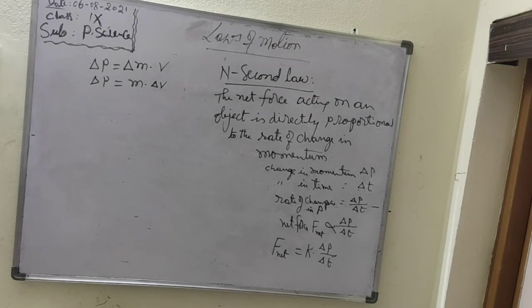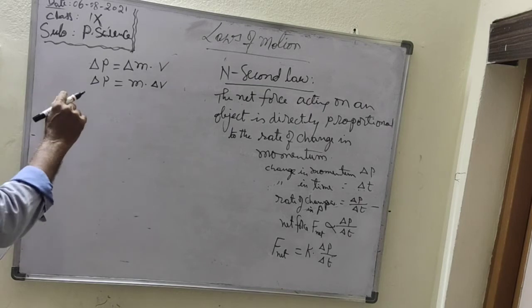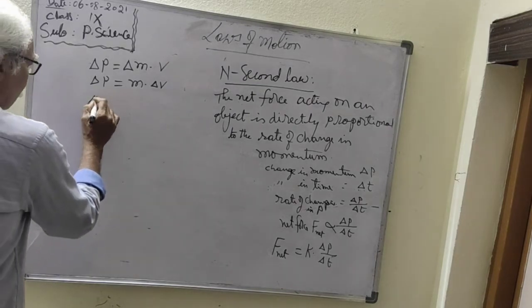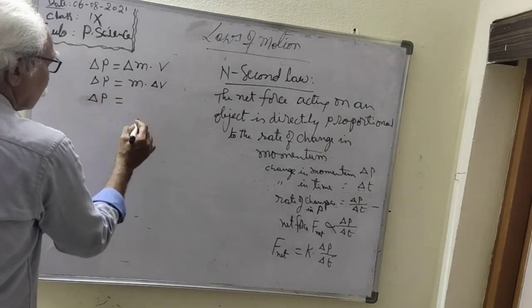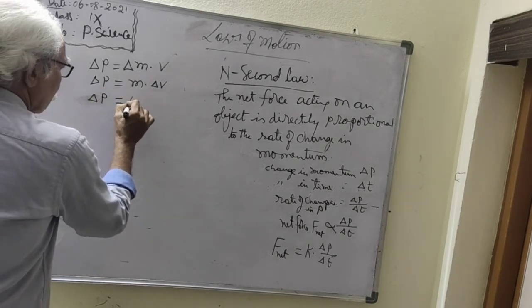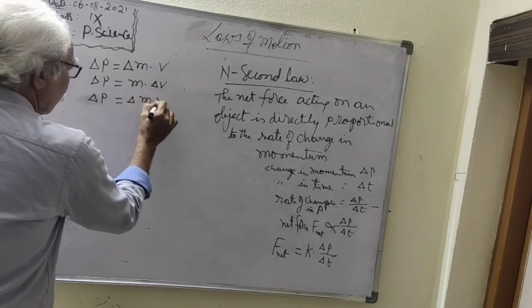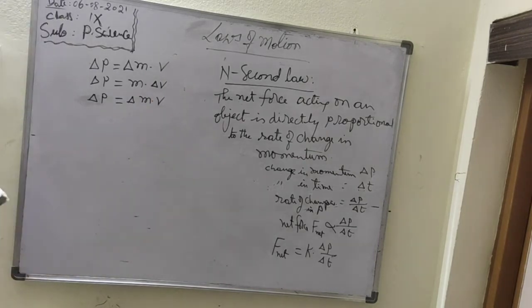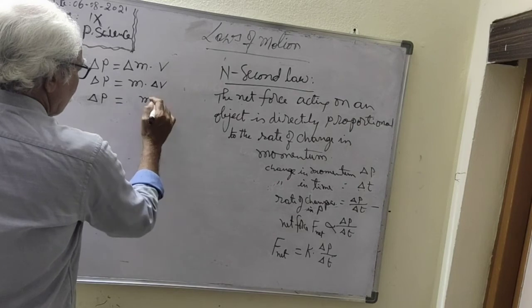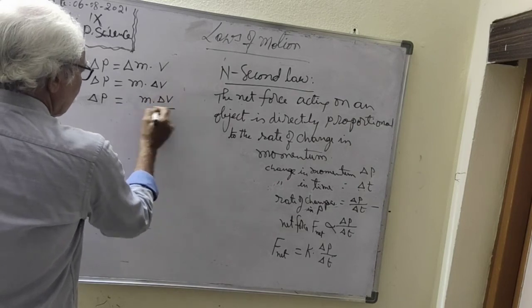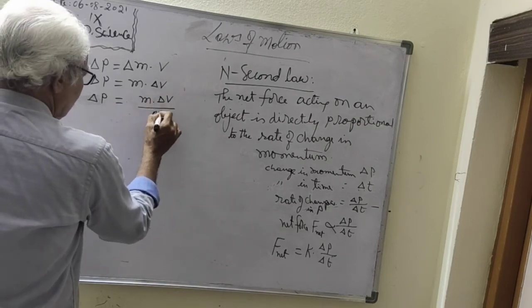So therefore you can write, generally when a body is under motion, mass is not changing. Therefore you can write rate of change in momentum is equal to delta m into v, change in momentum. So I can write here better, mass into delta v by delta t.